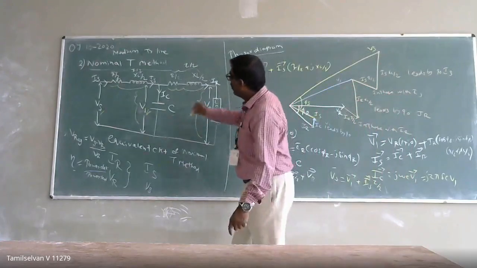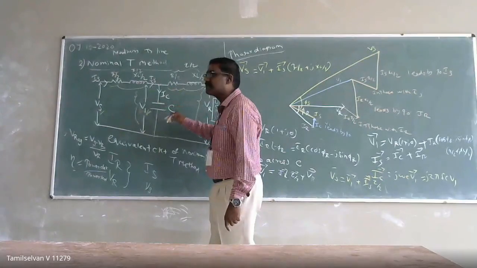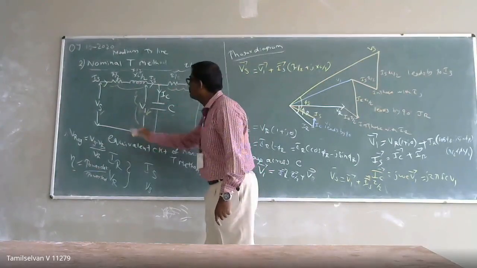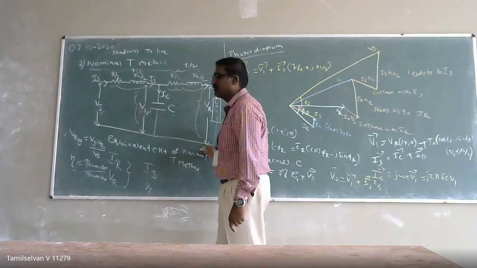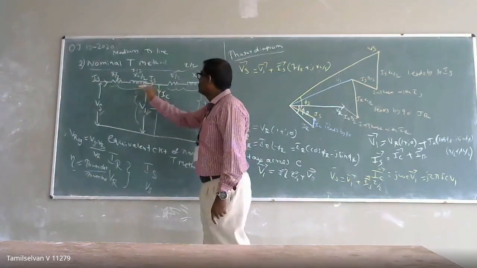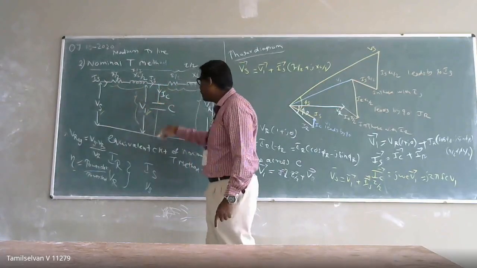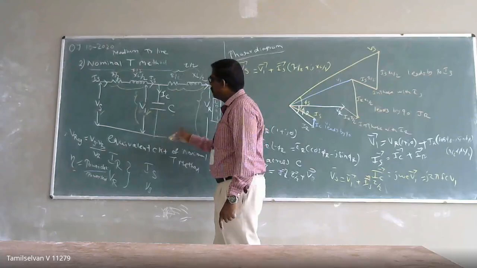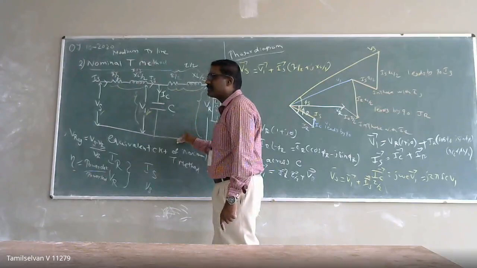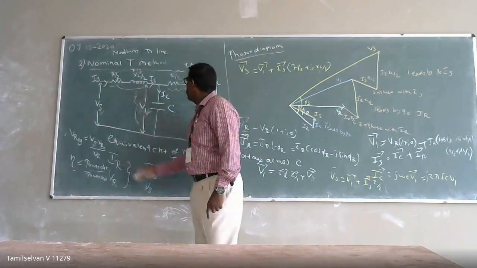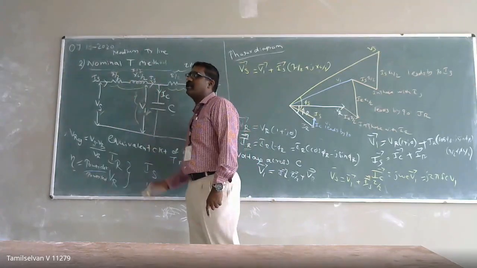Now, the next thing is, remember, instead of placing the capacitance effect at the midpoint, I am going to split the capacitance into two halves. One I am placing at the starting of the transmission line, and one at the ending of the transmission line. Previously I split the lumped series impedance of my transmission line into two halves and placed the capacitance in the middle. Now instead of splitting the impedance, I am splitting the capacitance effect and placing one at the starting point, another at the ending point. That method is called the nominal pi method.